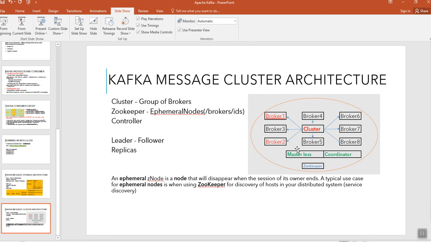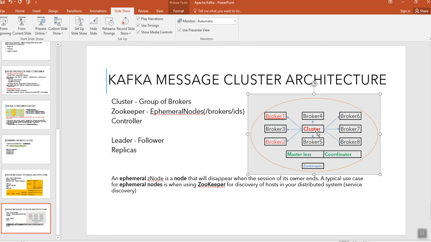Not only that, the master node will perform the administrative tasks in the cluster as well. For example, if any broker fails, like broker 1 fails in the cluster, whatever tasks it was performing will be transferred to broker 2. Those kinds of things will be done by the master in typical distributed system frameworks.